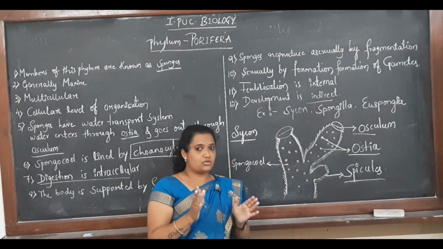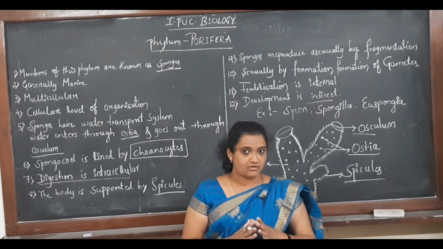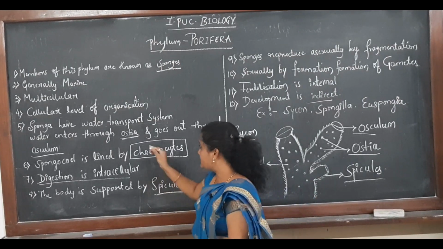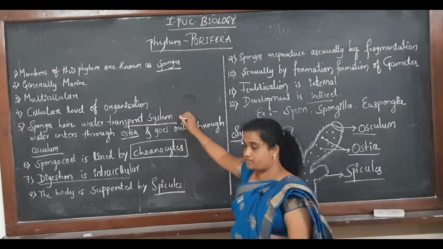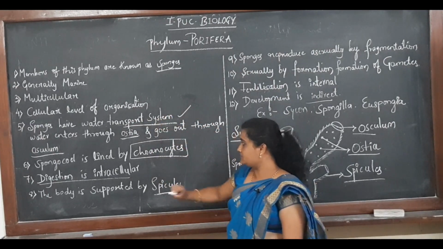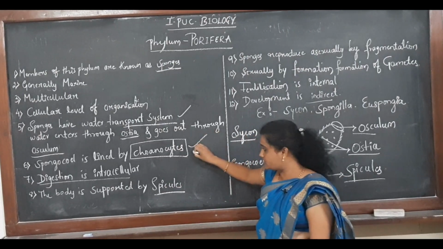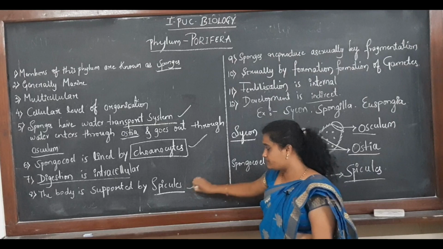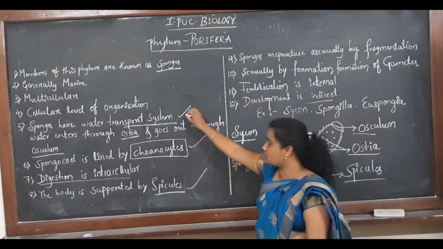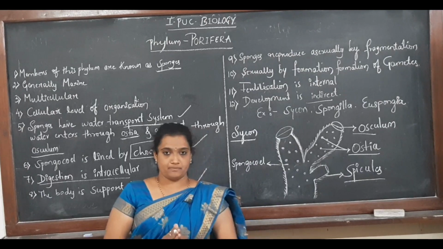Now I will tell you the peculiar characters of this phylum. The first thing is the presence of a water transport system. You should remember this one. Then the choanocytes. You should remember this. Then the spicules. These are the peculiar characters which come only in the phylum Porifera.